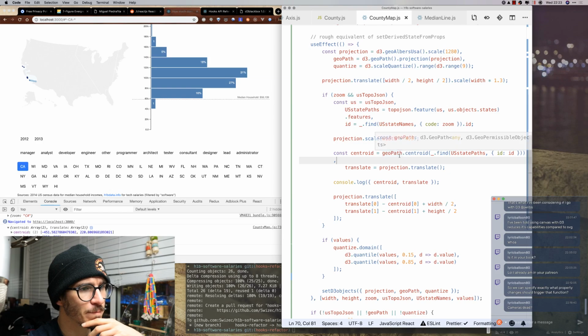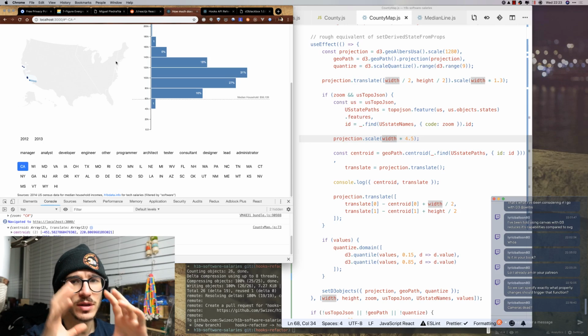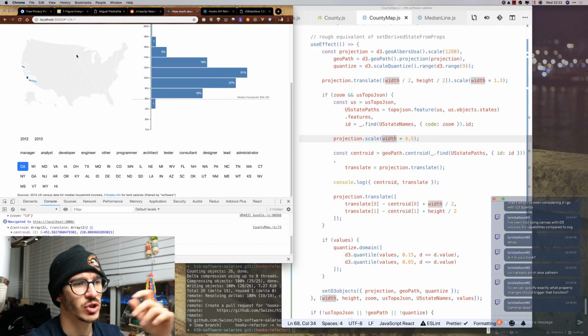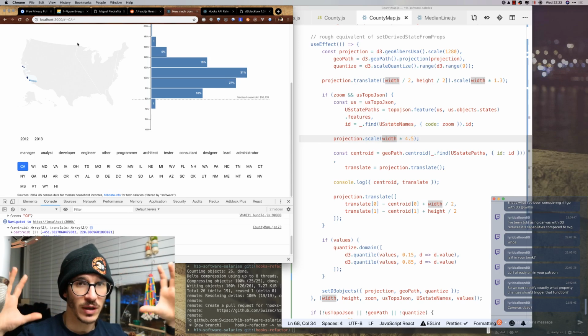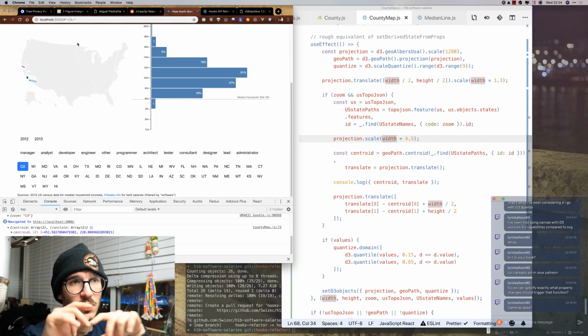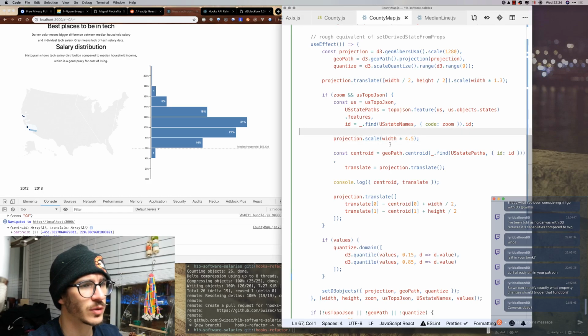Now, because the thing is that you can see this part is changing. So where it's trying to, it almost looks like it's only partially applying the projection change. So the mesh, like the lines between states, are re-rendering and zooming into California, but the actual United States itself, like the flat part, that part isn't, which is weird. So I'm wondering what's going on.